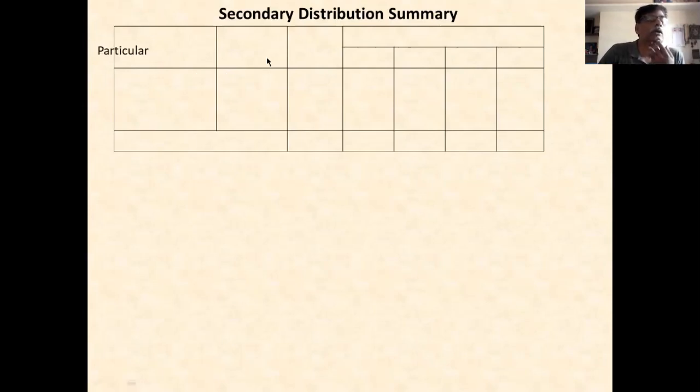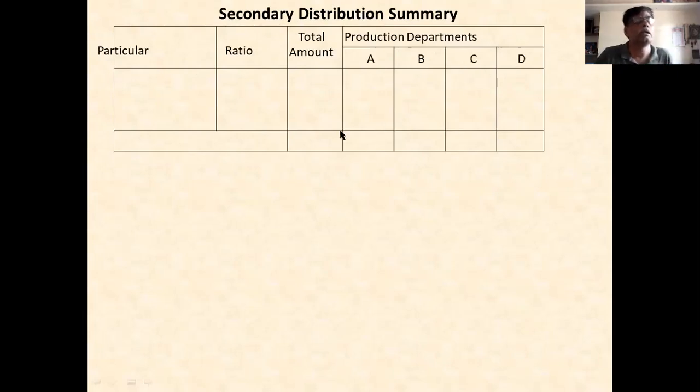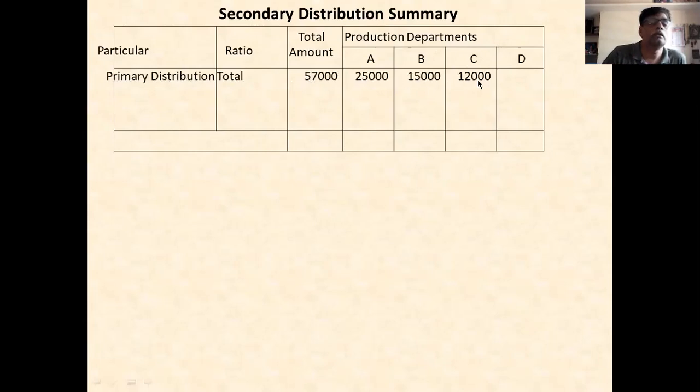Okay. Particular is there, ratio is there, then total amount, production departments A, B, C, D. Okay. These are the production departments. Then you take the primary distribution total. Primary distribution total amount is 25,000 A, 15,000 B, 12,000 and 5,000. The total of this is 57,000, I think.